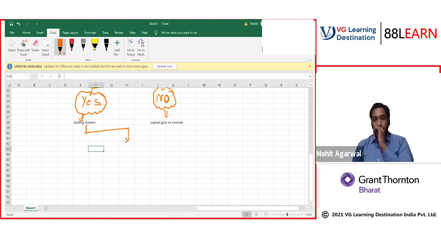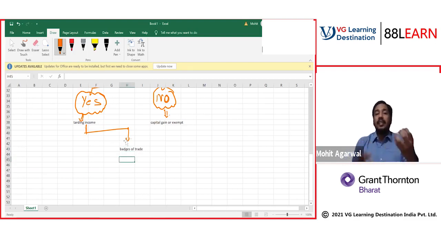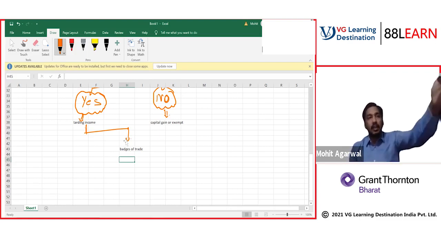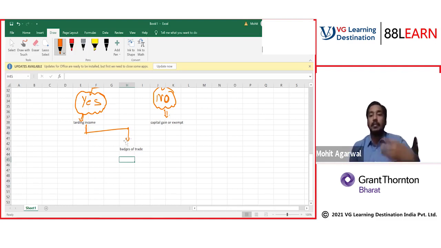To decide whether an activity is a trading activity or not, you need an understanding of badges of trade. Badges of trade means factors of trade, means these are the signs of trade. These are all the picture of trade. All these factors will show whether there is actually a trade or not. And in the given case which I discussed, it is a trading activity. Why, sir, is it a trading activity?